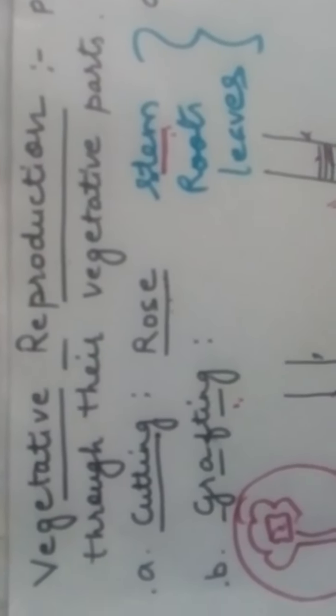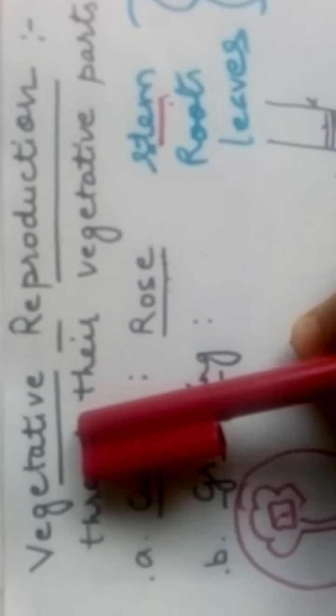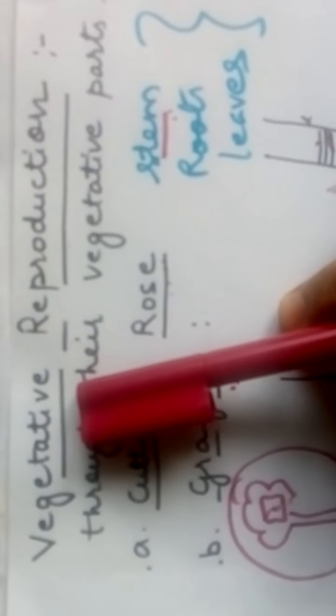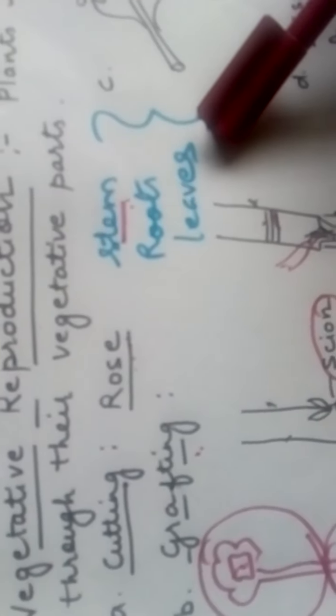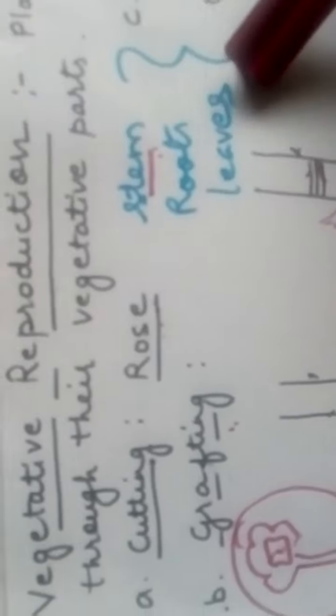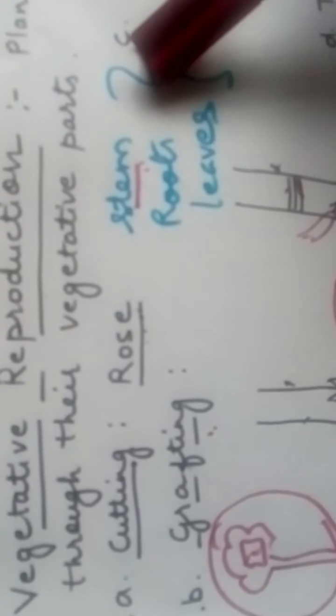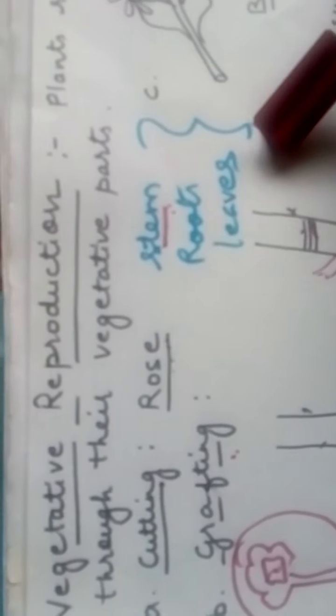Next type of asexual reproduction is vegetative reproduction. As the name suggests, it involves the vegetative parts such as stem, roots, leaves, etc. Very commonly we can see this in ginger, onion, potato.